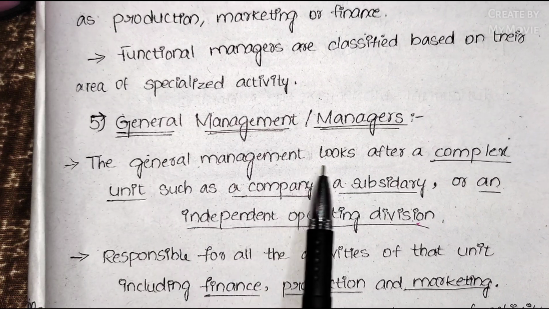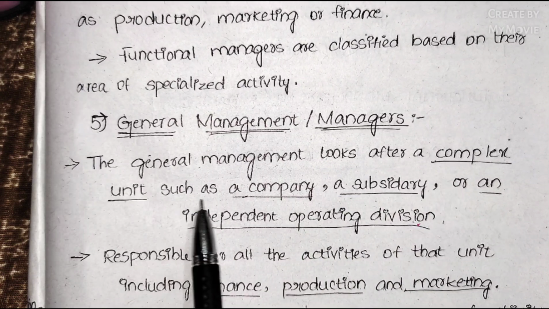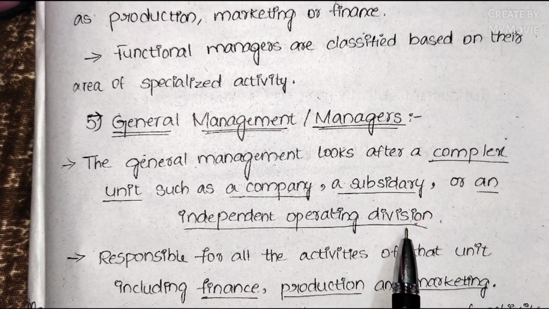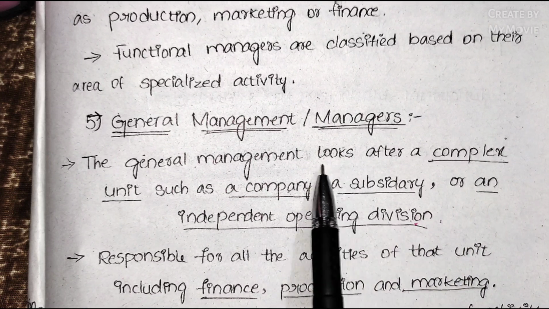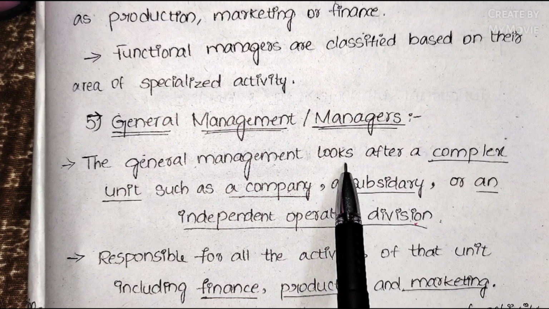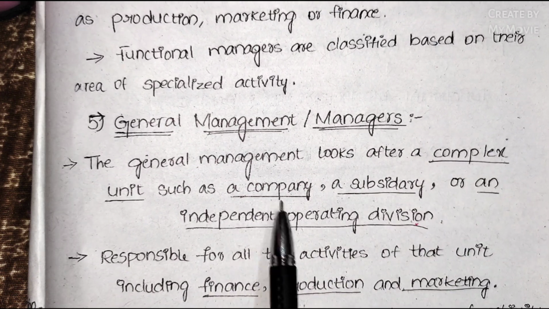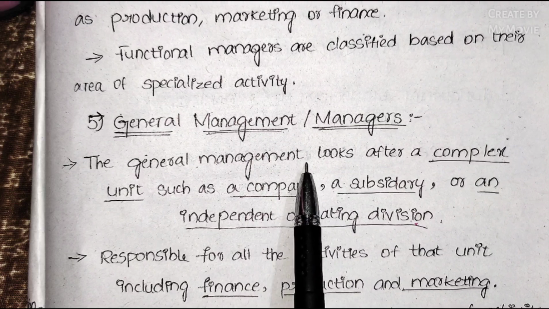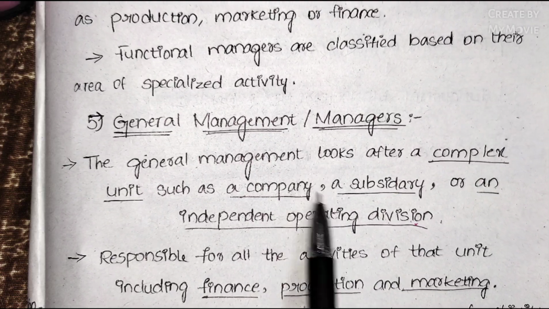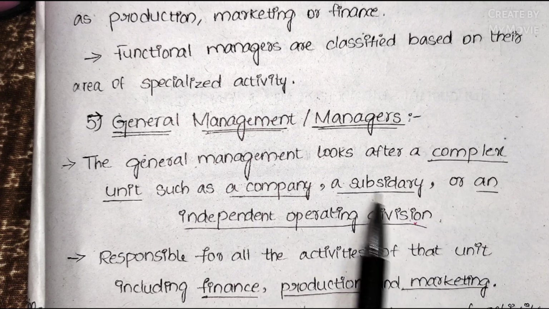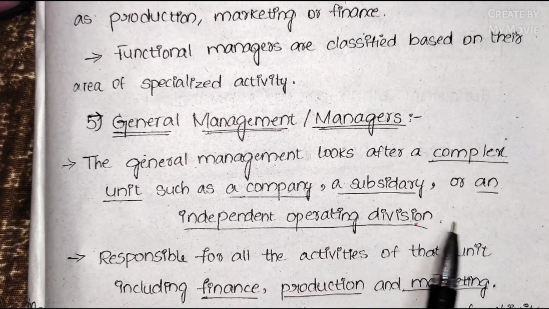The general manager looks after a complex unit such as a company, a subsidiary or an independent operating division. It's a hard job. That means these managers look after a whole company or a whole subsidiary, or operate the whole independent operating division.